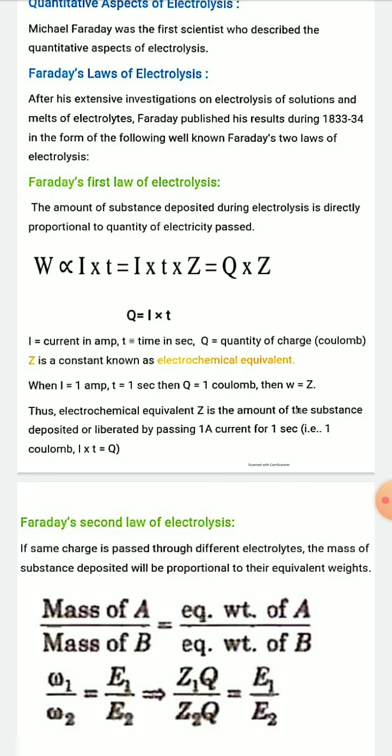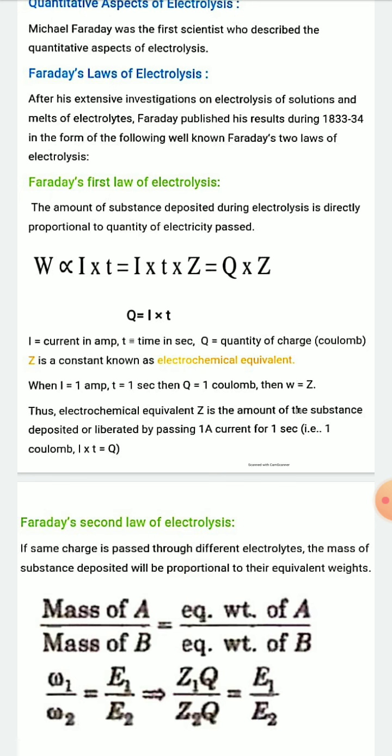So charge Q is equal to I into T. If I ampere current is passed for T seconds, then the total charge passed through the solution is Q equal to I into T. So W is equal to I into T into Z. You can also write W is equal to Q into Z, where Q is the quantity of charge in coulomb and Z is the proportionality constant, which is called the electrochemical equivalent.